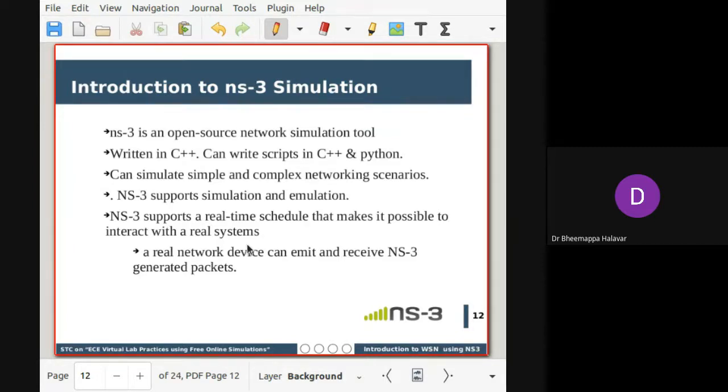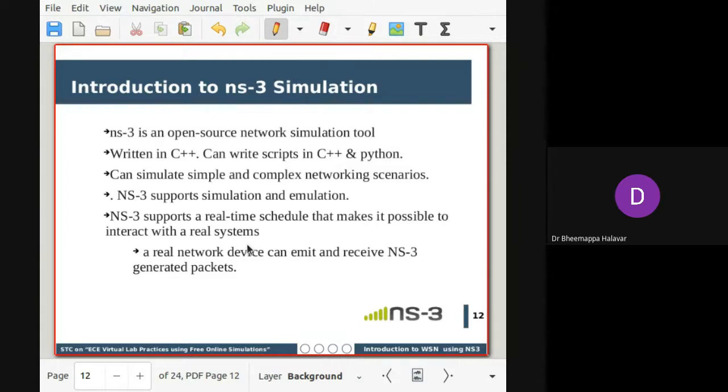So it's basically written in C++, but we can write a script in either C++ or Python. Next, what is the capability of the simulation? We can simulate small networks or complex scenarios also.